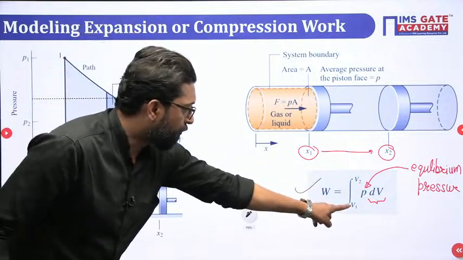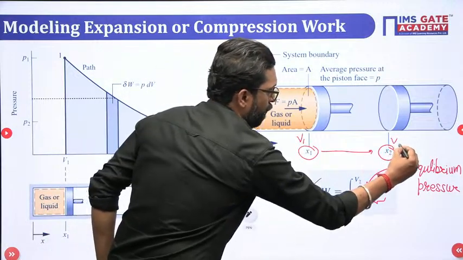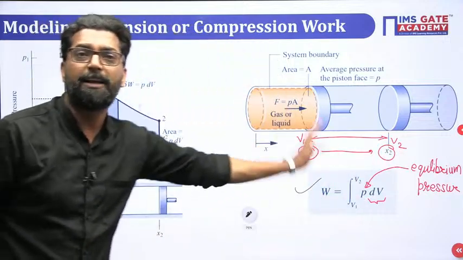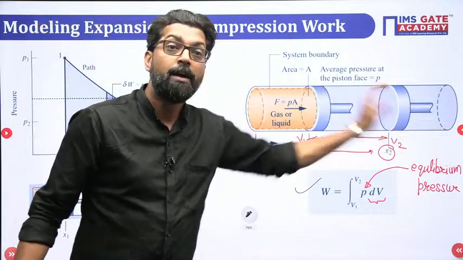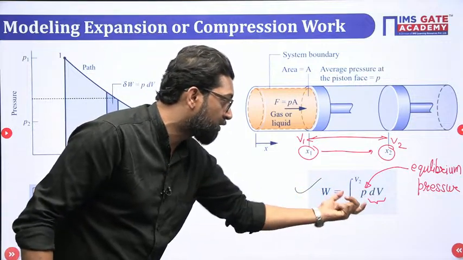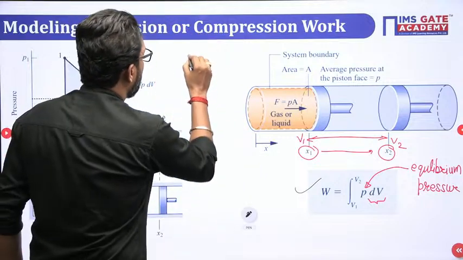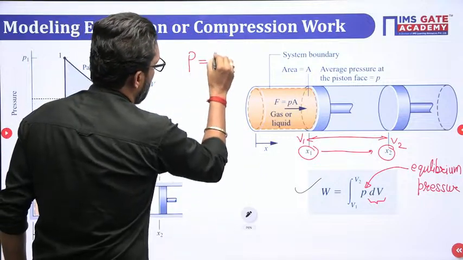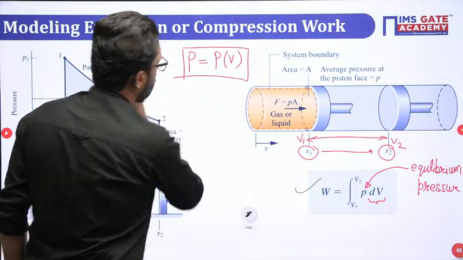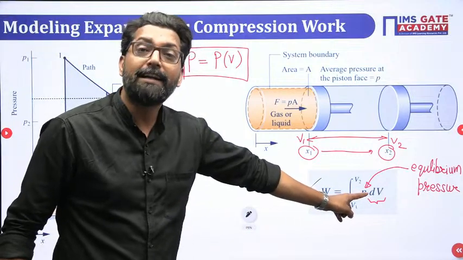This is your work from the initial volume V1 to V2. This is your displacement: the piston will displace from initial volume to final volume. Now my dear, how to solve this equation? This equation can be solved only when you have a relation between the pressure and volume. Otherwise you cannot solve it, because they are not independent, these are dependent functions, okay?